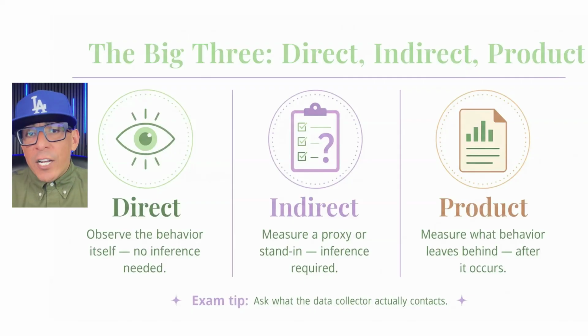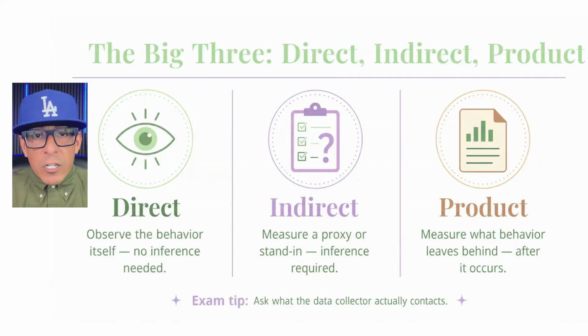Indirect measurement means the researcher or practitioner measures a proxy or stand-in for the actual behavior of interest. Product measurement, called measurement by permanent product in the text, means measuring behavior after it has occurred by observing the effects the behavior produced on the environment.